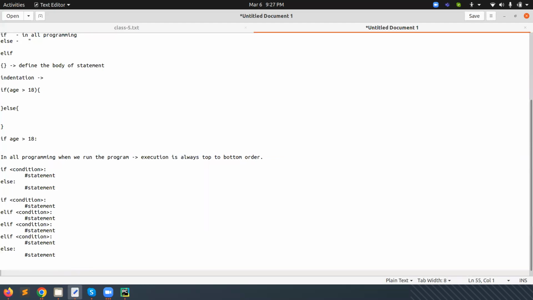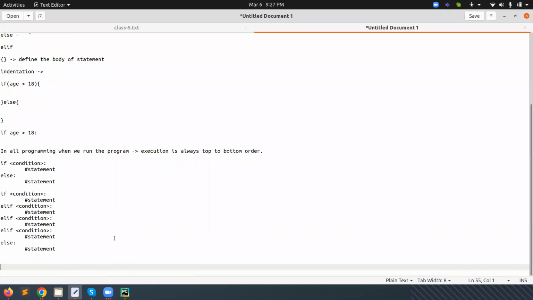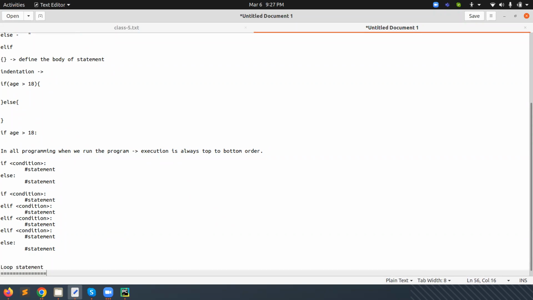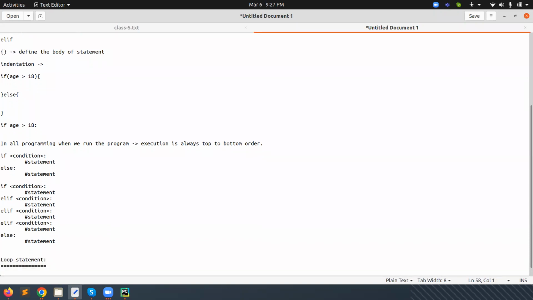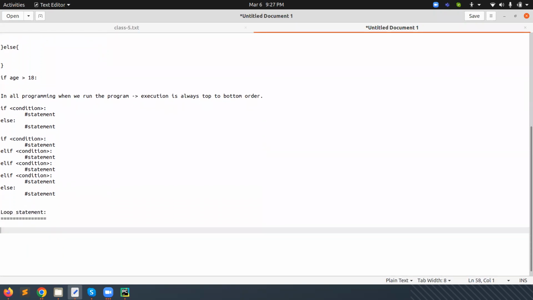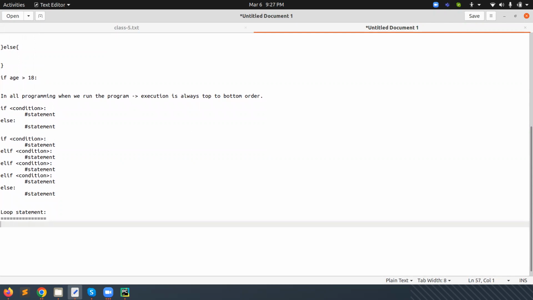Now we need to move to the looping statement. Looping is very important in all programming languages. Why do we use looping? Loop statement means when we want to do something in a repeated manner, displaying something one by one, 10 times, 20 times, 30 times. For example, we want to make a table of 2, from 2 to 10, such type of repeated elements.